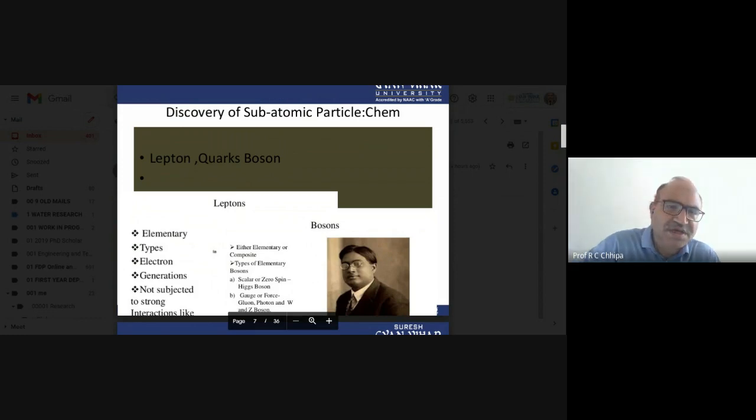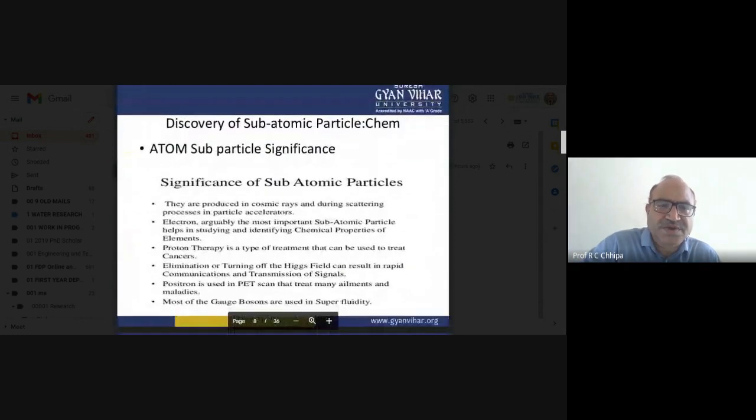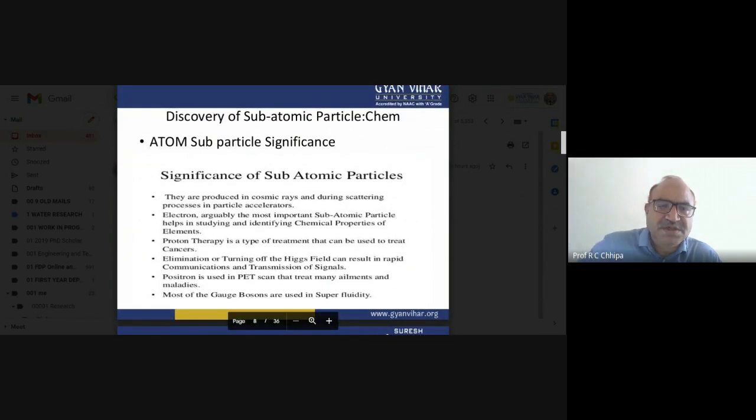You can compare these subparticles and their significance. They are produced in cosmic rays and during scattering processes in the particle accelerator.